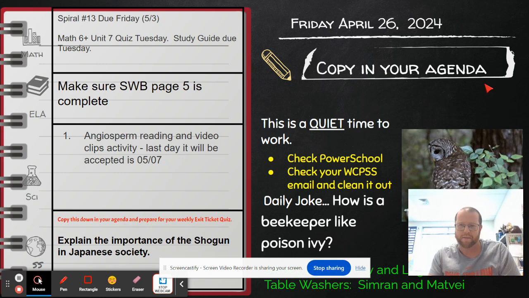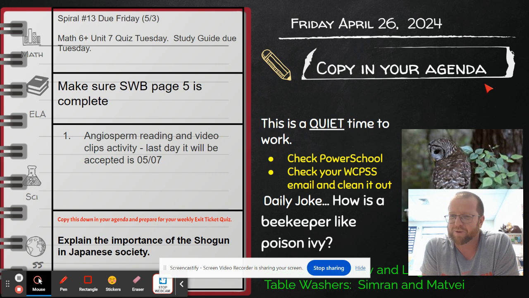Math 6, we just started adding and subtracting negative and positive numbers. Yesterday, we did a lot of practice. Today, we're going to continue that practice next week for a couple days. And then we're going to get into the idea of inequalities, comparing them, as well as we're just going to continue practice adding and subtracting.